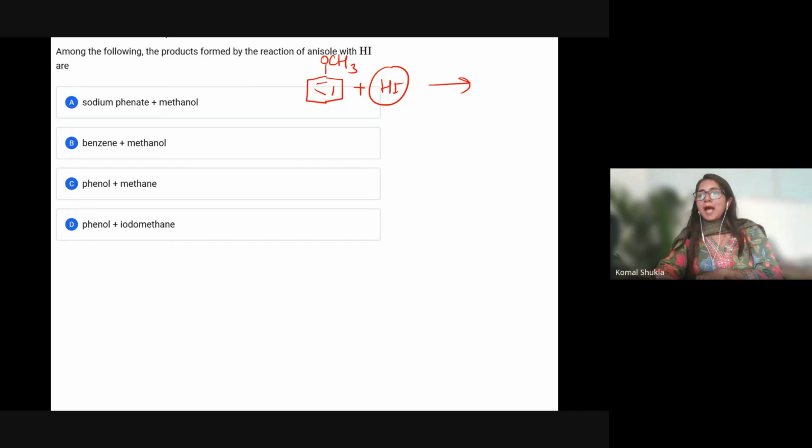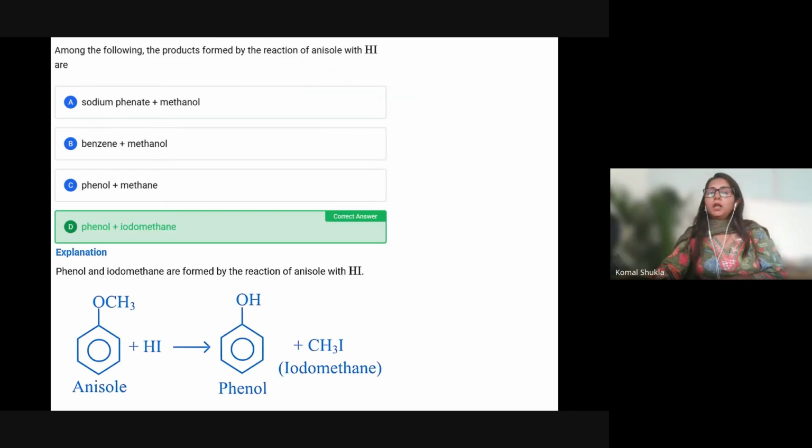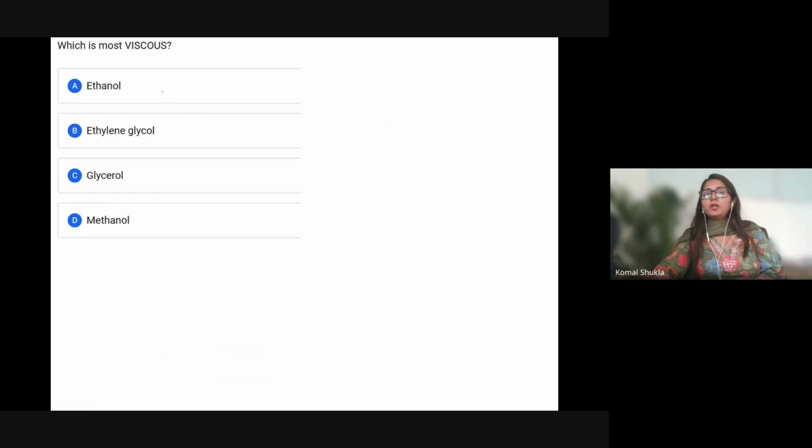You can understand that in HI, iodine has the negative charge and hydrogen has the positive charge. So what is going to be the answer? It's very easy as well. Anisole is going to react with HI. Definitely phenol is going to form, and you are having iodomethane. So the answer will be option D. Let's talk about the next question.